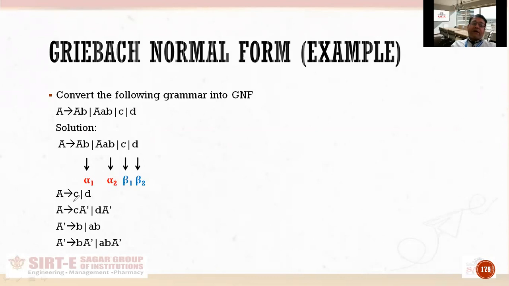Now we'll examine our grammar to see whether it is in GNF or not. So first, if we talk about the first production, it is in GNF because it is a single terminal. Second one is also in GNF.